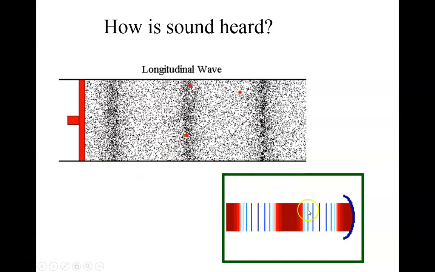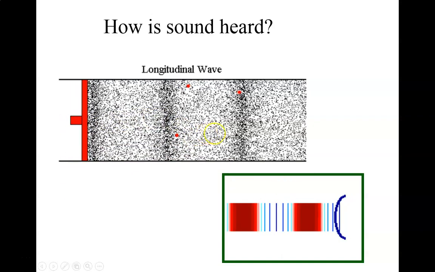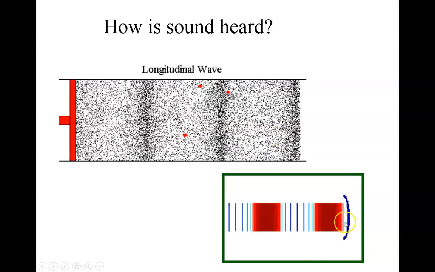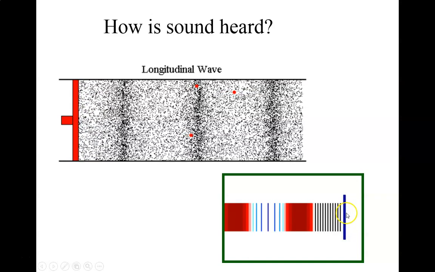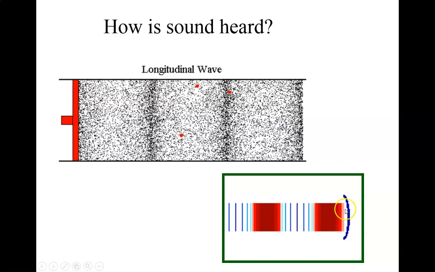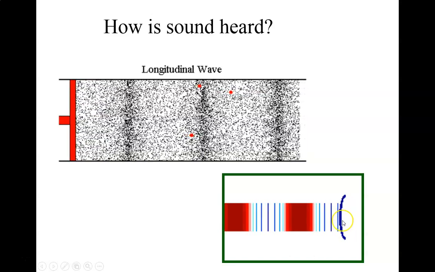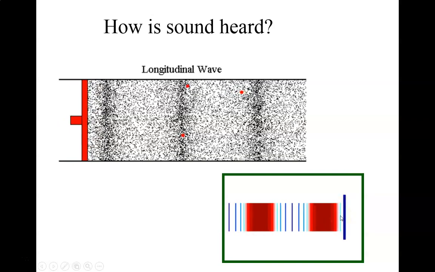How do we hear sound? Well, that vibrating object creates compressions and rarefactions in the longitudinal wave, and then that reaches our eardrum. When a compression reaches our eardrum, it pushes it back, and then when the rarefaction reaches our eardrum, the eardrum goes the other way, vibrating it essentially. So when the vibrating air meets our eardrum, it vibrates it at the same frequency.